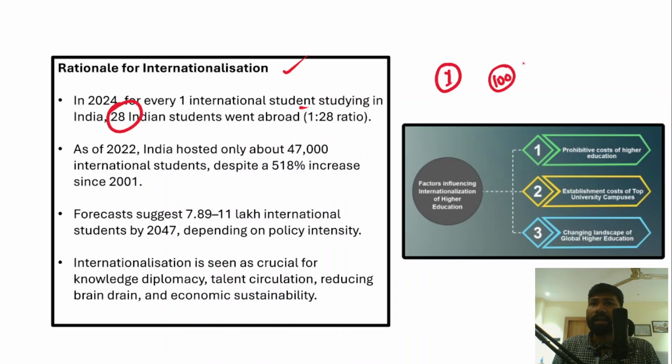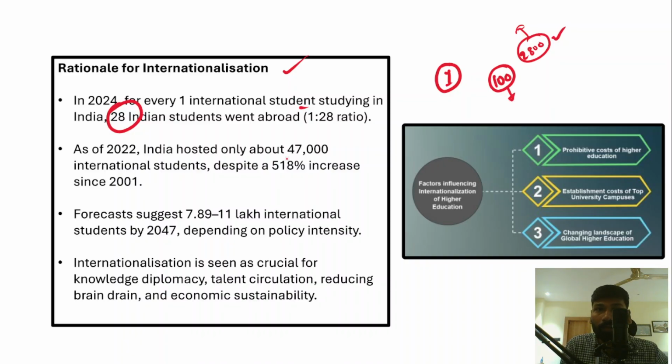So that means around 2800 Indian students were studying abroad. So why don't we retain this talent pool? Why are Indian students going abroad? Because the higher education system standards are poor. So therefore, we need to retain the Indian talent pool and at the same time attract foreign students to India.